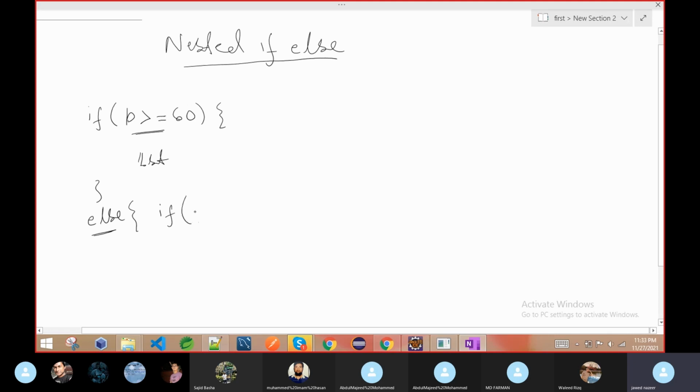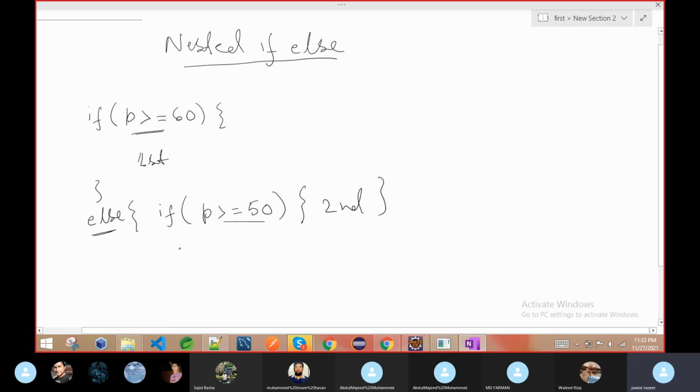This is nested. Inside if we can also write another thing, here else also, but in this scenario we have to write it inside the else. Again we are checking here if it is greater than or equal to 50. This time we don't have to check less than 60. Why? Because if it is greater than or equal to 60, it will not come to this part. So we have to check only if it is greater than or equal to 50. If yes, we will write second.